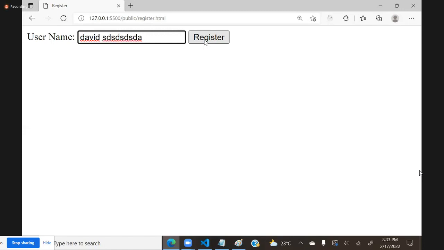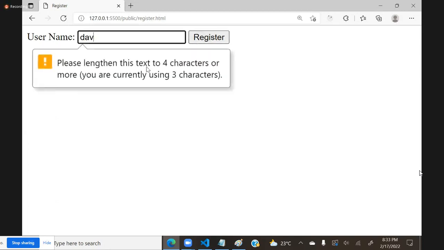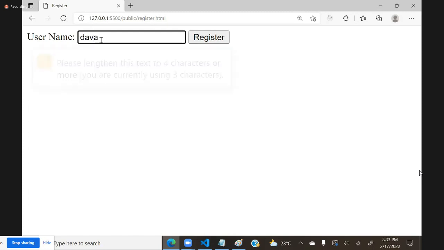That means it will not allow more than maximum. So if you want to restrict to only 4 characters, only 2 characters, only 10 characters, you can restrict that by using max. If you are not satisfying min length, it will show messages. If you are not satisfying max length, it will stop it. It will not allow you to enter exceeding characters.